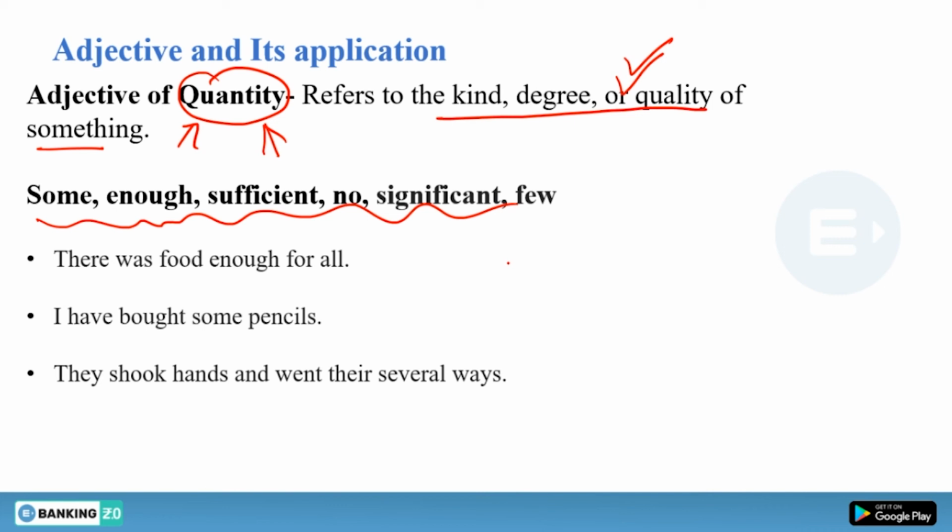So, there was food enough for all. We have enough here. I have bought some pencils. Some pencils, some is the adjective of quantity. Now, they shook hands and went their several ways. So this is again an adjective of quantity. All these things come under adjective of quantity.